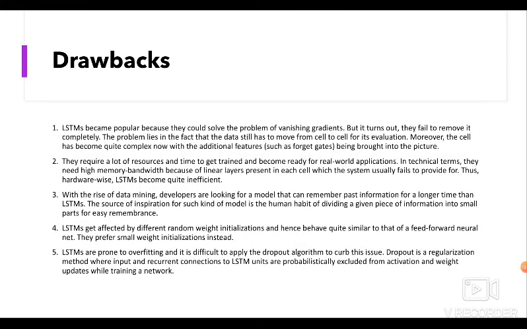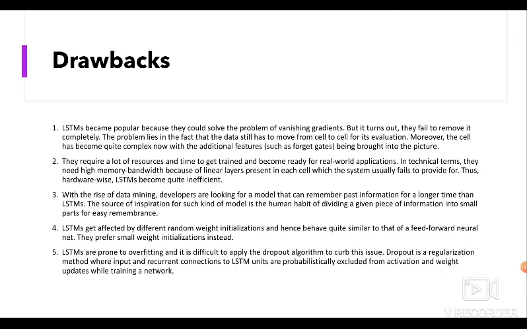Now in the end, let's discuss the drawbacks of LSTM. LSTMs became popular because they could solve the problem of vanishing gradients, as we discussed before, but it turns out that they failed to remove it completely. The problem lies in the fact that data still has to move from cell to cell for its evaluation. Moreover, the cell has become quite complex now, with additional features such as forget gates being brought into the picture.